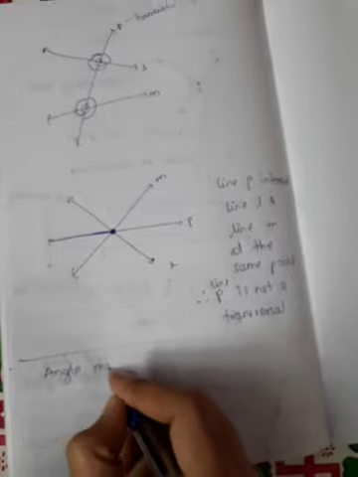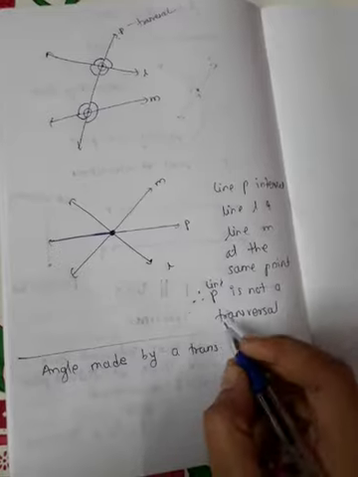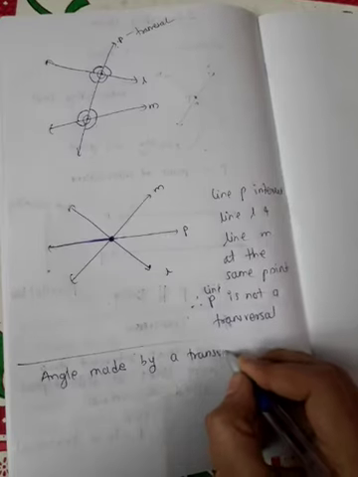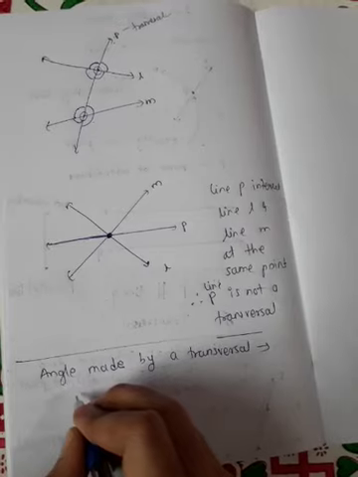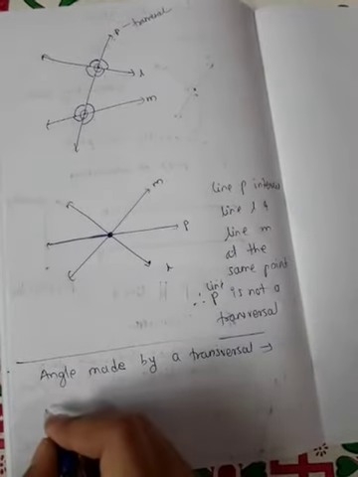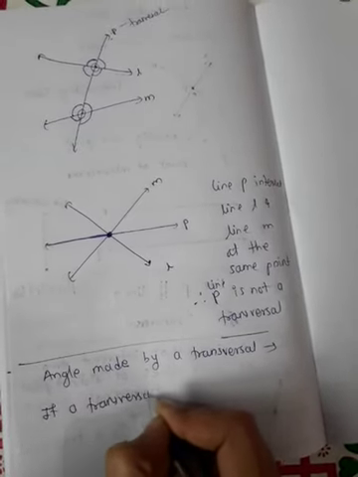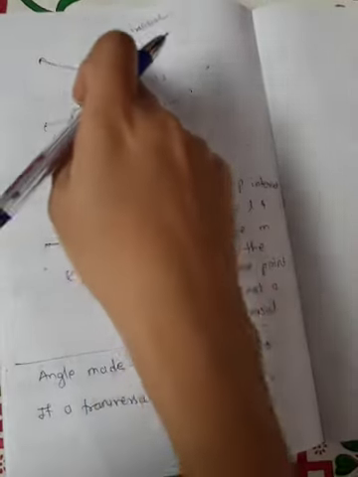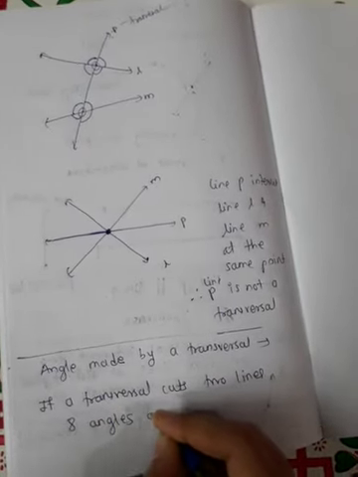So when a transversal cuts two lines, how many angles are formed? 8 angles are formed.